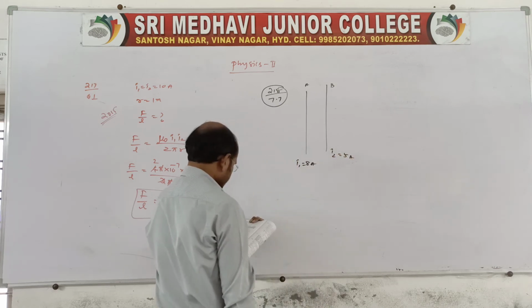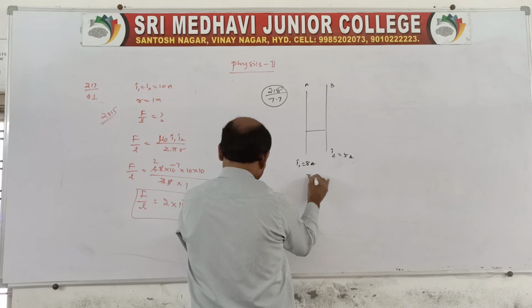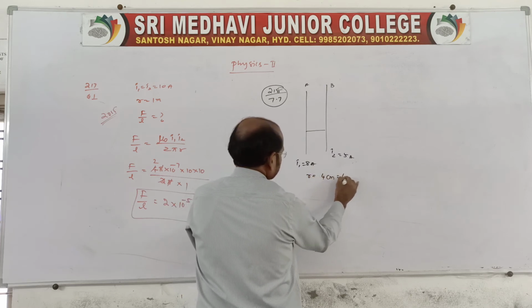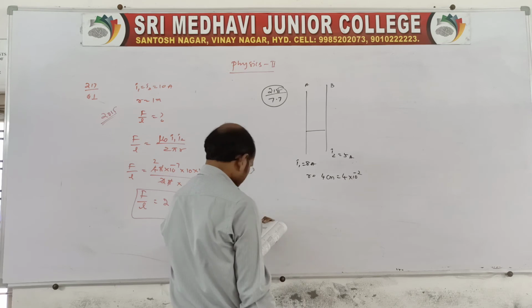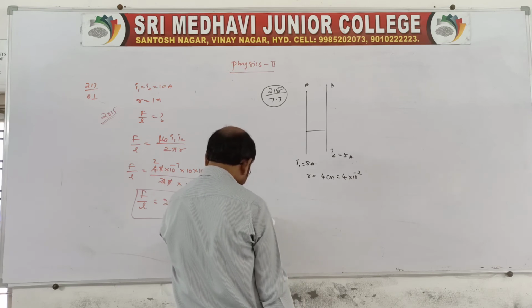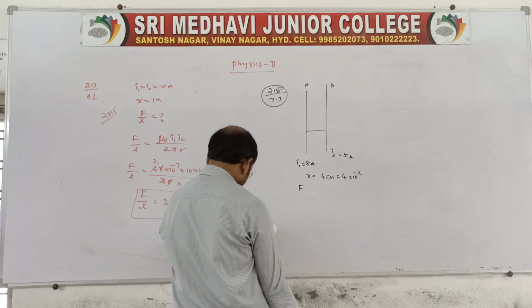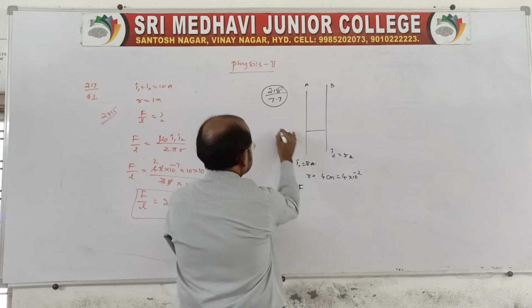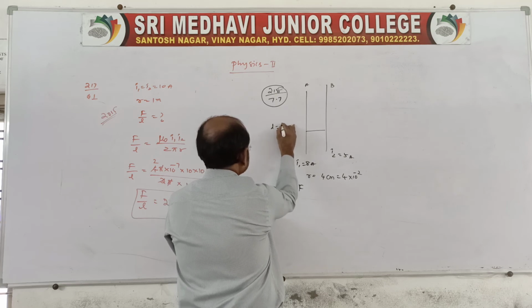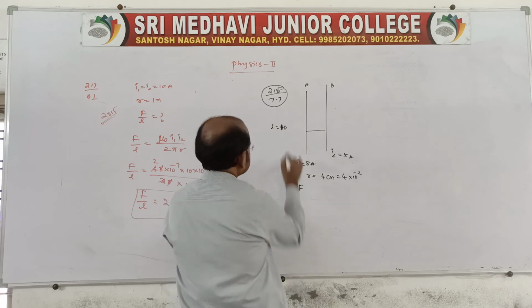They carry current in the same direction and are separated by a distance R of 4 centimeter, that is 4 into 10 power minus 2 meter. Estimate the force on a 10 centimeter section of wire A. The length of the wire is given as 10 centimeter.